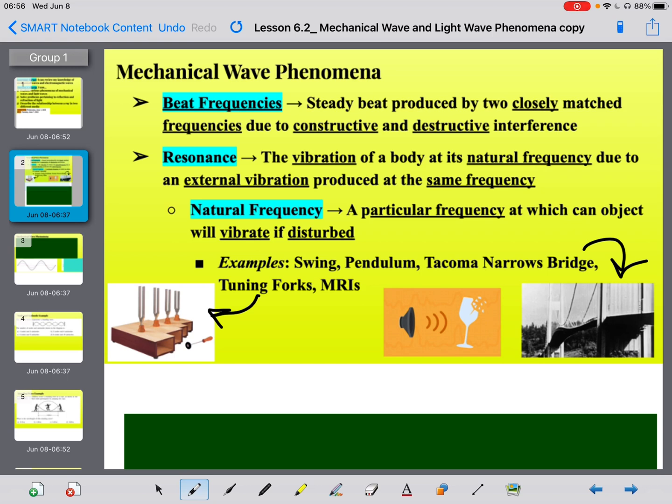Because they're all different frequencies. So if you take two different notes, but they are fairly close to each other, and you hit one of them and you bring it near the other, you'll actually create the vibrations, and that other one that you didn't hit will start to vibrate, and you'll actually hear it in your ear. It's actually a really cool thing to witness.